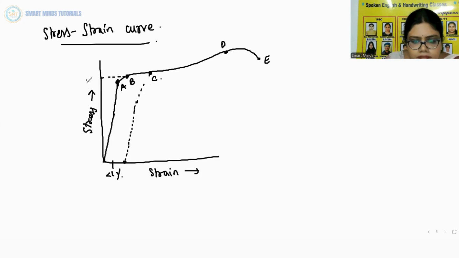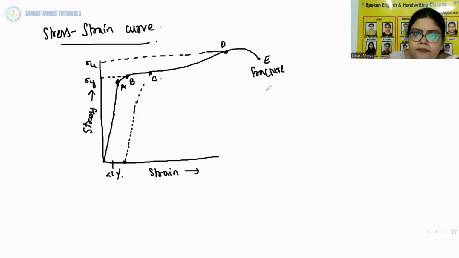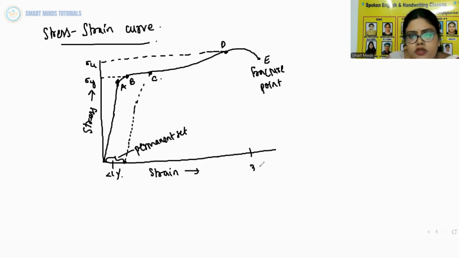This is sigma y, and this is sigma u, and this is the fracture point, and this is the permanent set. If we take, let's say, 30% over here, you can see a typical graph is drawn.